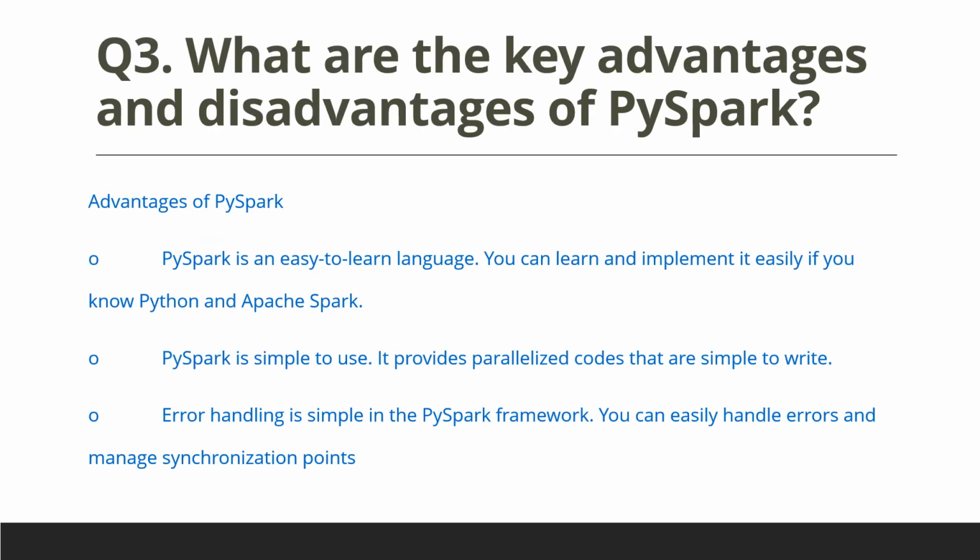What are the key advantages and disadvantages of PySpark? Advantages of PySpark. PySpark is an easy to learn language. You can learn and implement it easily if you know Python and Apache Spark. PySpark is simple to use. It provides parallelized code that is simple to write. Error handling is simple in the PySpark framework. You can easily handle errors and manage synchronization points.